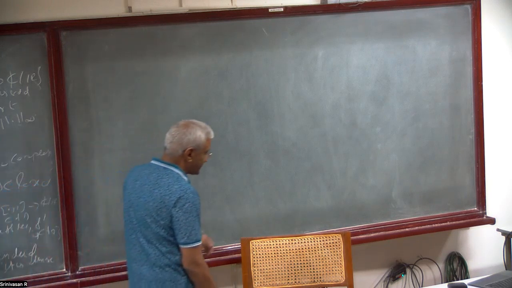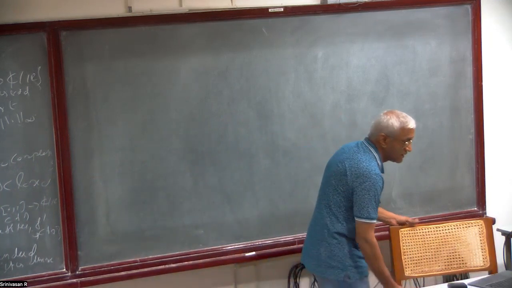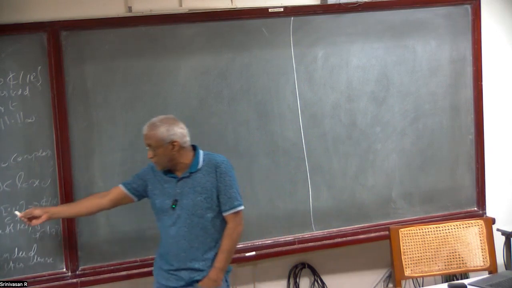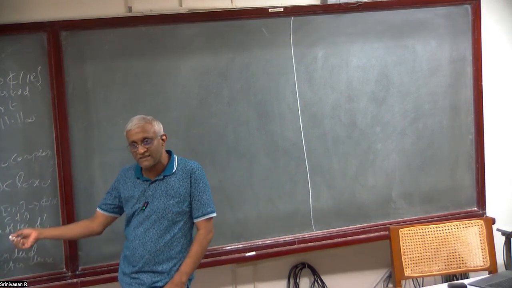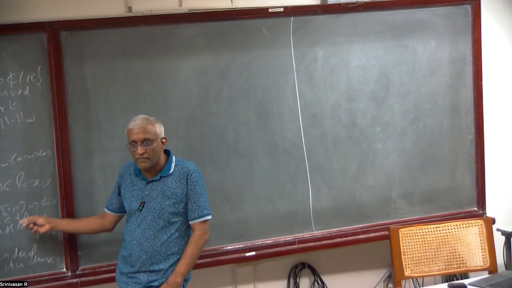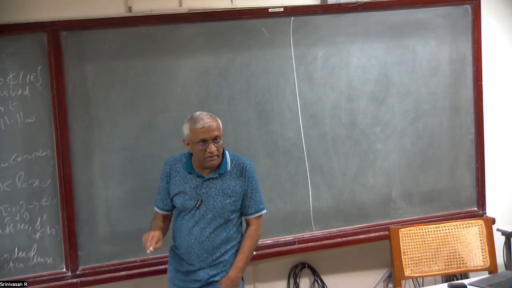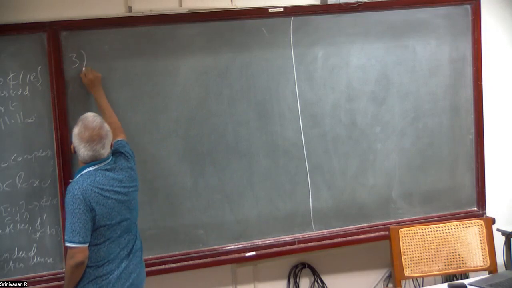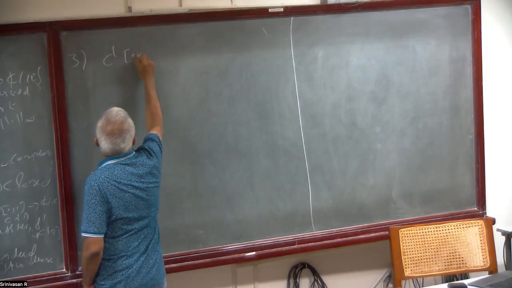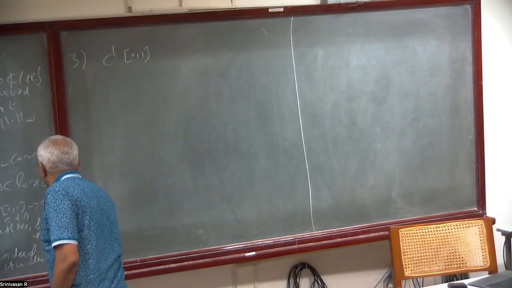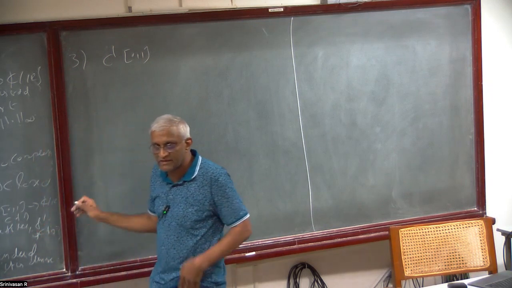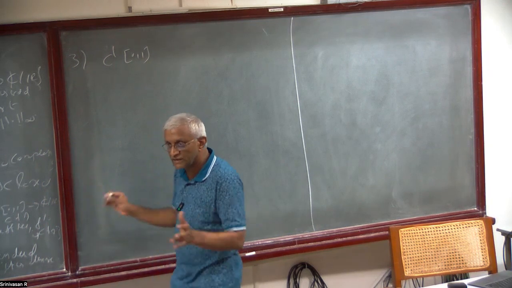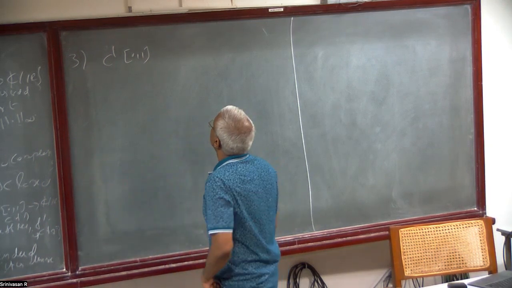So it is not closed, it is dense with respect to this infinity norm, the uniform convergence. If you have a different norm, it will be complete with respect to that. So that's what you want. So this is 3, C1[0,1]. I mean, it is differentiable on the open interval. When I say differentiable, it's differentiable on the open interval. It's continuous on the closed interval, but when you restrict to the open interval, it is differentiable.